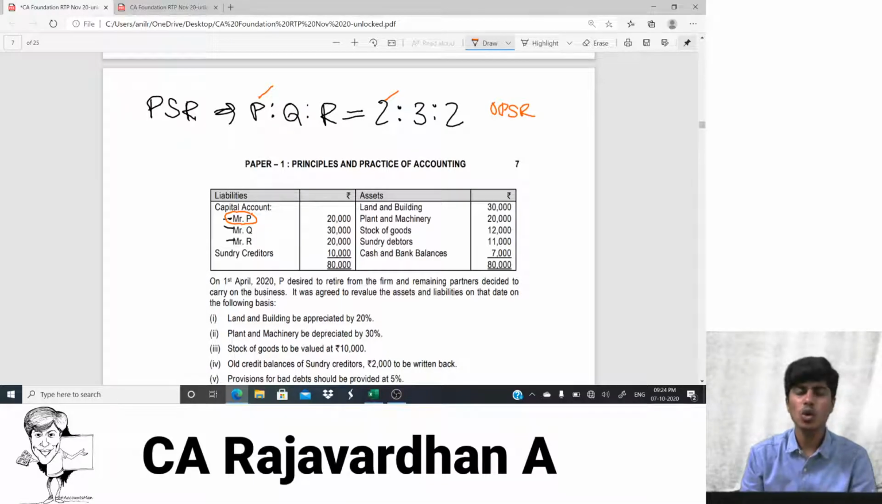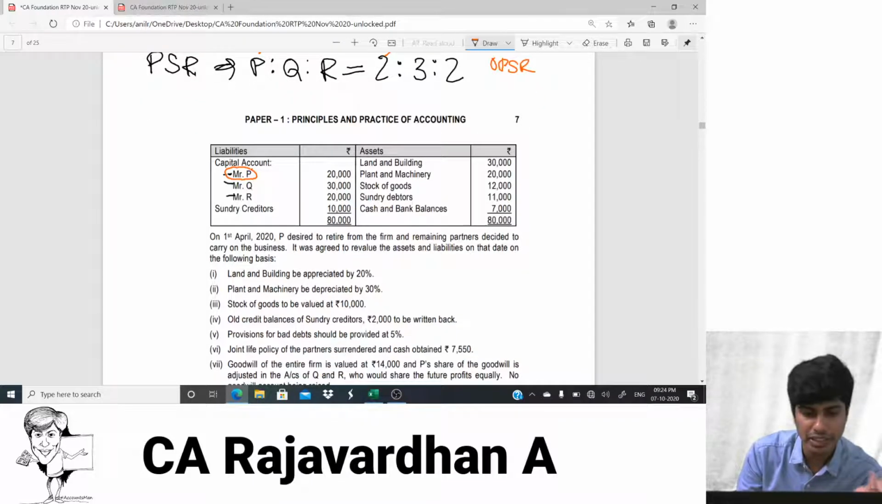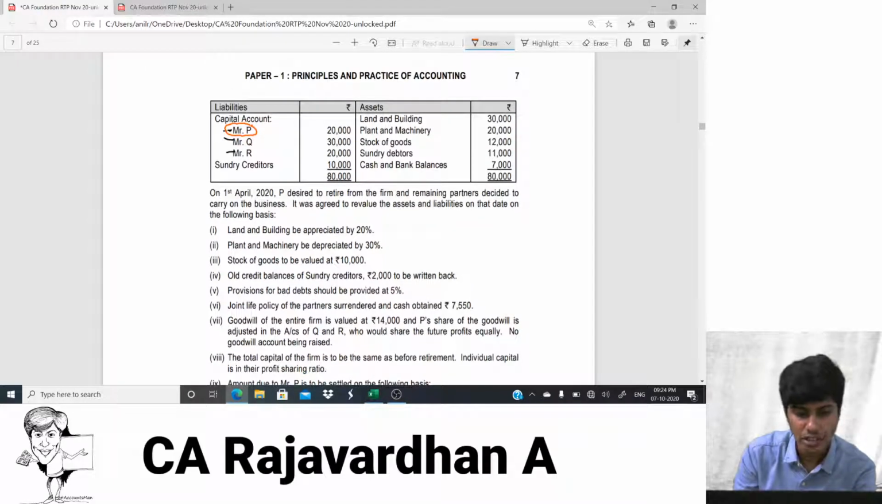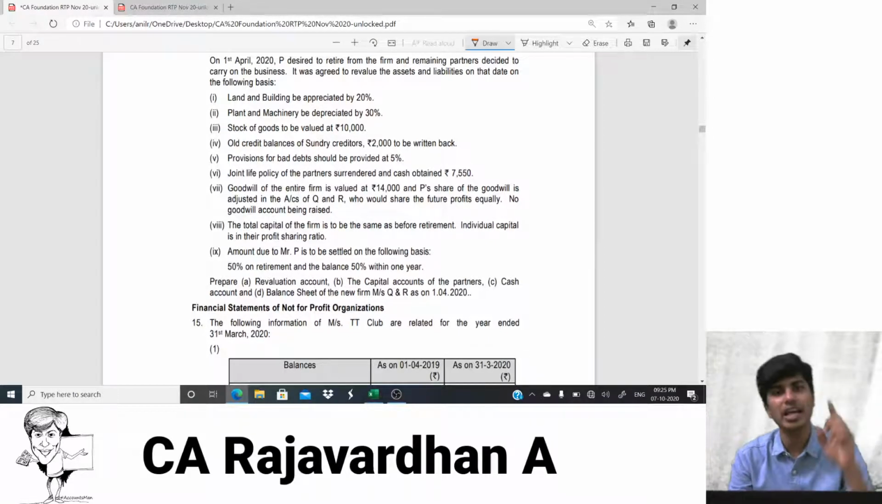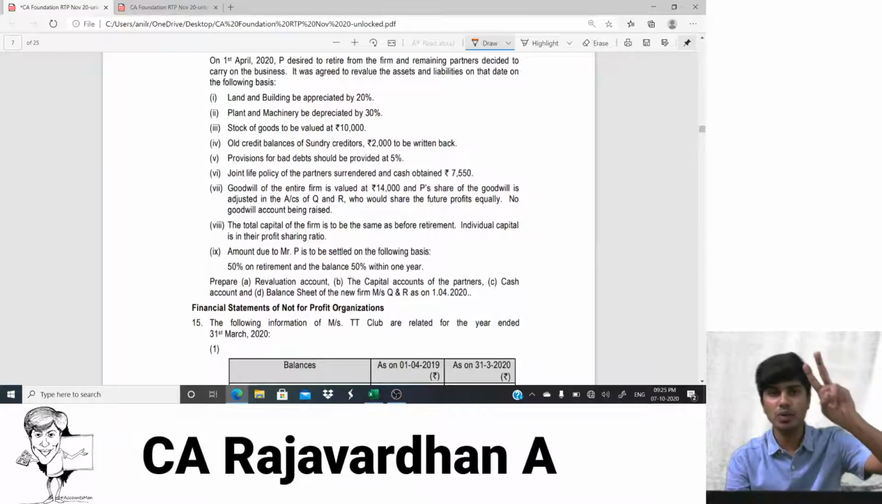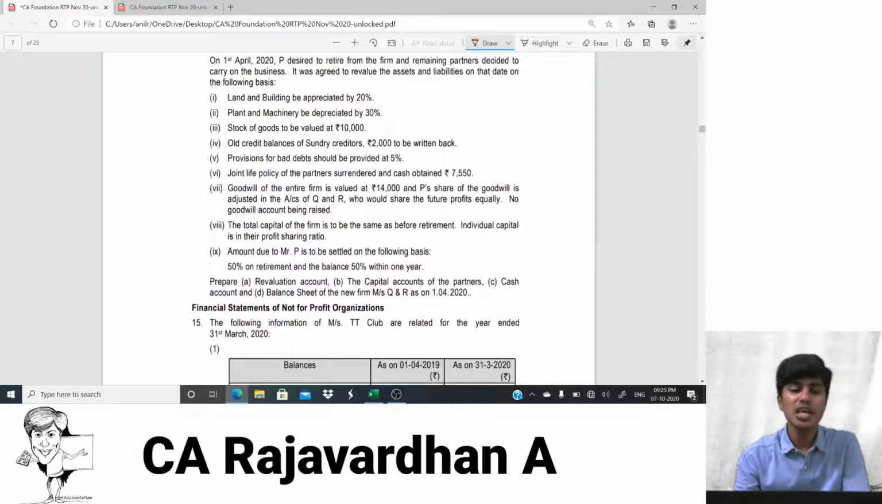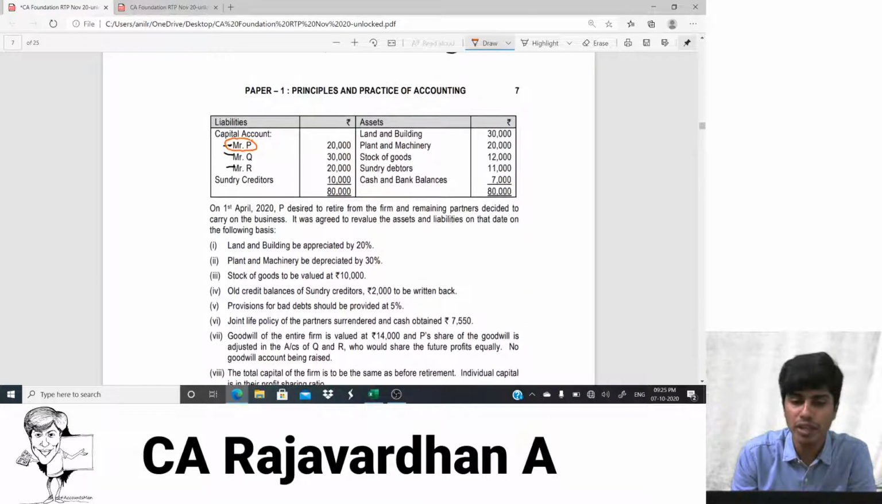Let us see the question. Whatever is in the question, we're going to do the same thing. Okay. And land and building appreciated by 20%, plant and machinery depreciated by 30%. So we need to do all this. I'll start with revaluation. So let's see the end of the question. What do they want? Prepare revaluation account, capital account, cash account, and balance sheet. So they're asking revaluation, capital account, cash account and balance sheet. We'll prepare all four.